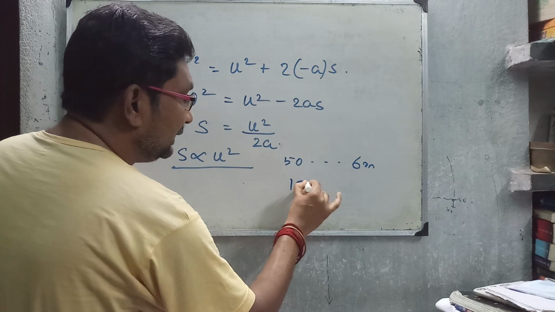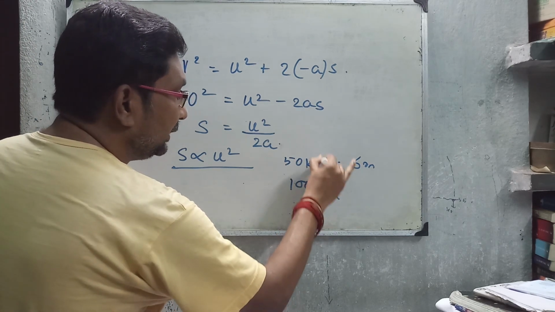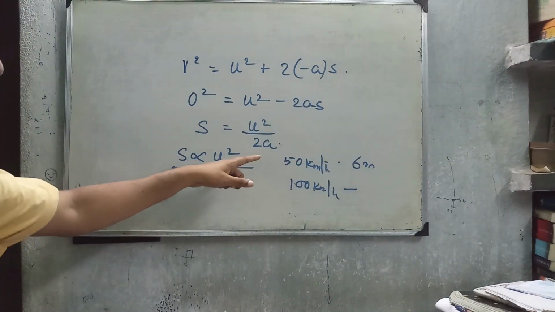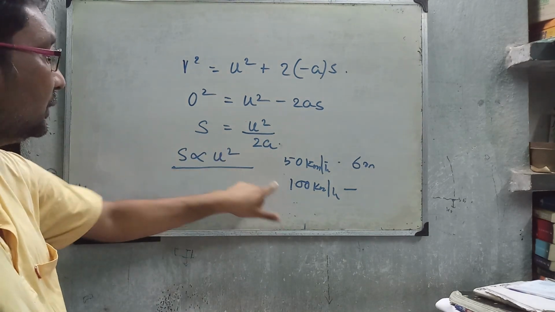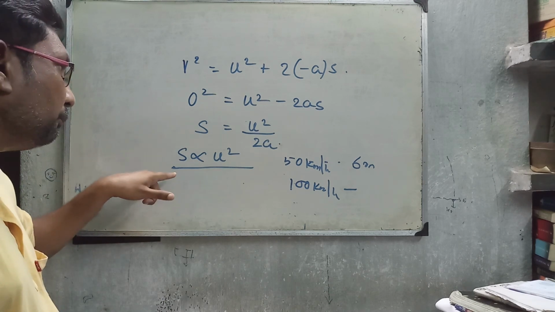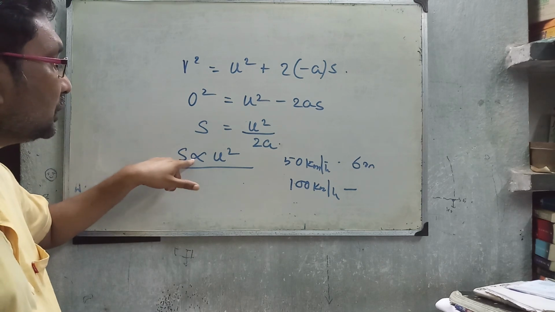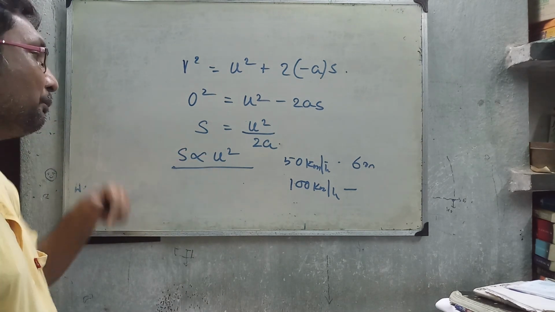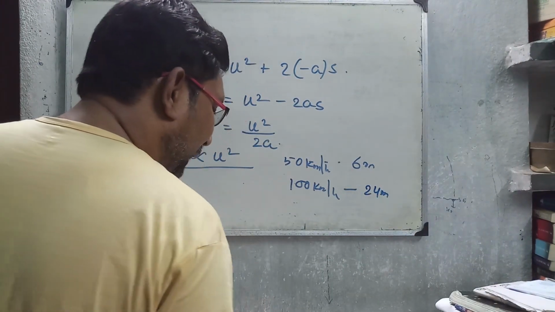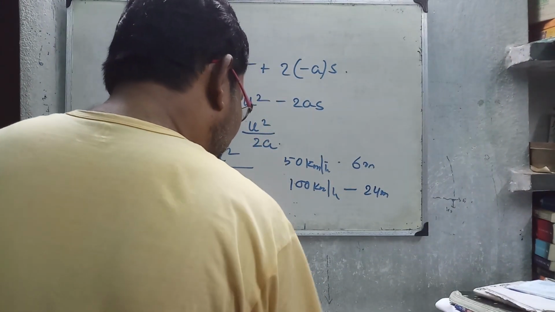When the speed is 100 km per hour, the speed is double, so the minimum distance to stop the car will be 4 times, because the minimum distance is proportional to initial velocity square, that is it will be 24 meters. Very easy, you can apply the trick to solve the problem.